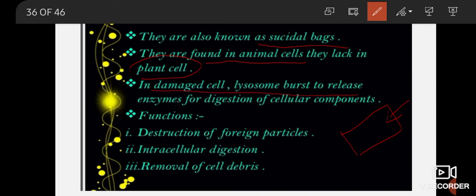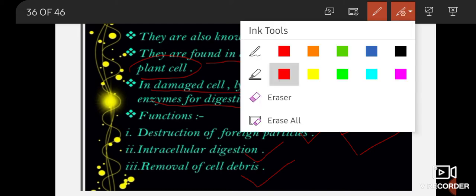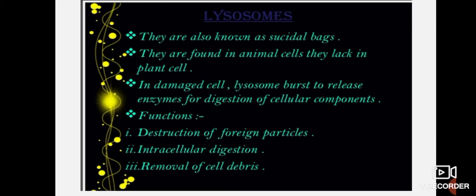In a damaged cell, lysosome bursts to release enzymes for digestion of cellular components. If the cell is damaged by physical activity or chemical activity, what happens? Lysosome burst हो जाएगा, फूट जाएगा. As it bursts, all the enzymes or juices present inside the lysosome erupt and digest the cellular components. So what are the functions of the lysosome? The first function is the destruction of foreign particles, then intracellular digestion and removal of cell debris. Cell debris means the waste of the cell. So this is all about the lysosome.